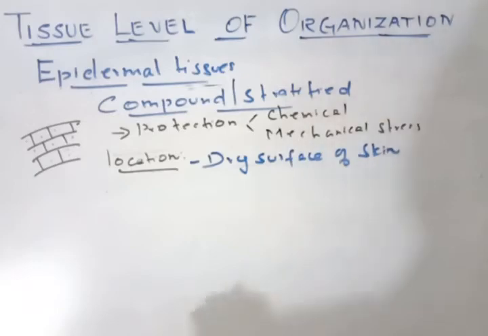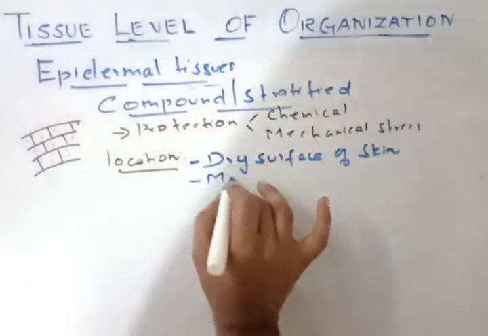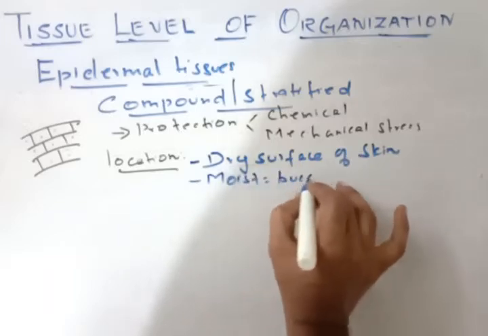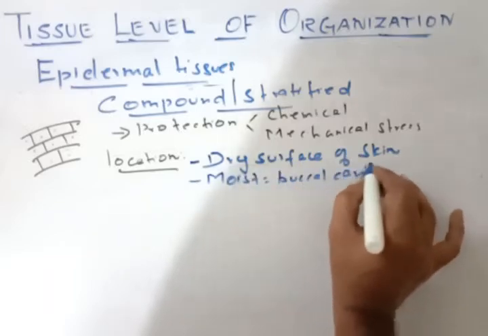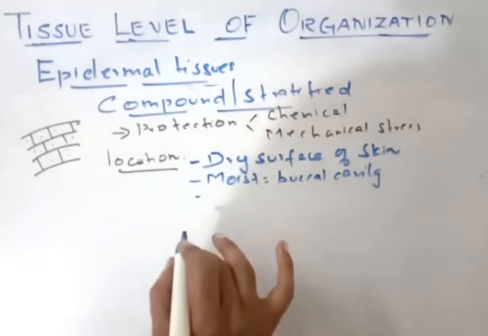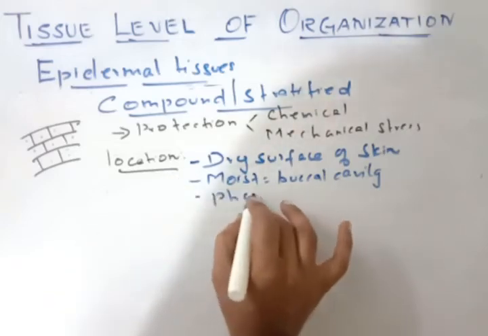And it is also present on the moist surface of the buccal cavity. Third, it is on the pharynx, in the throat area.